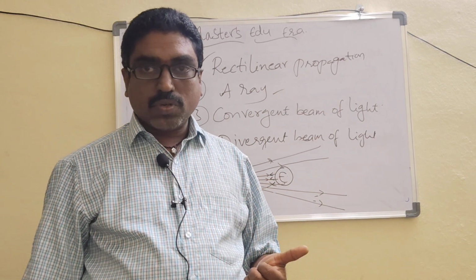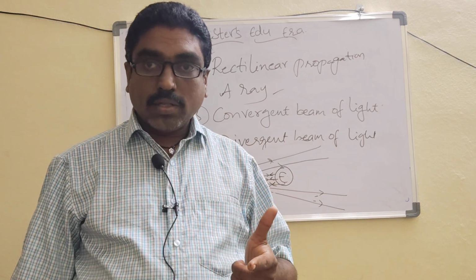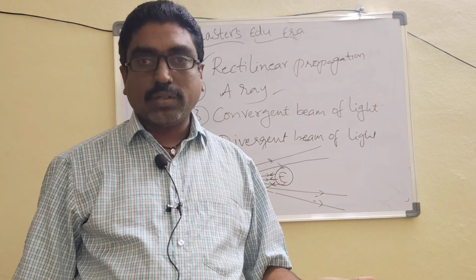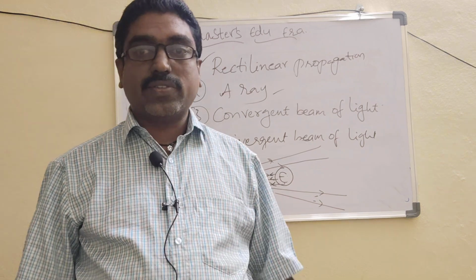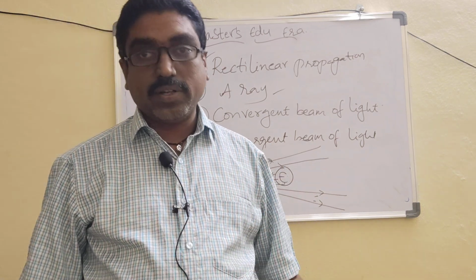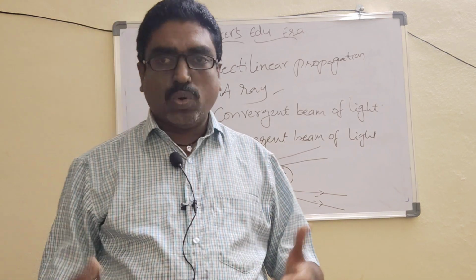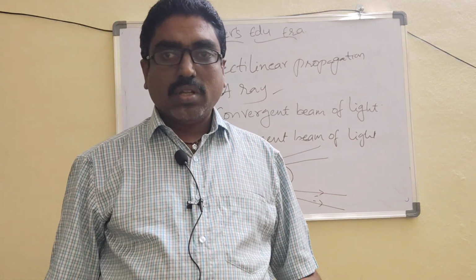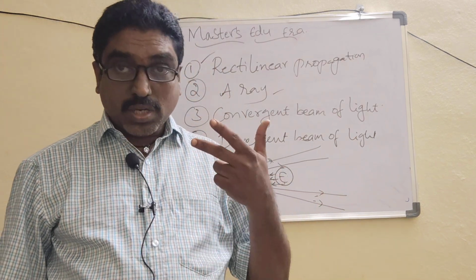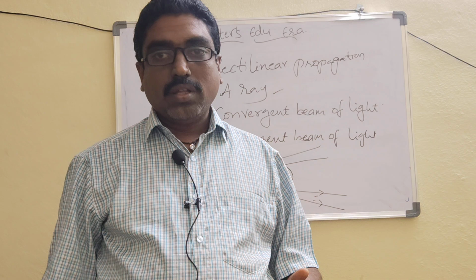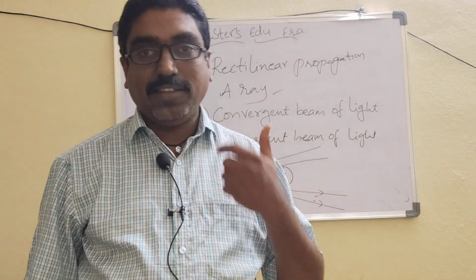Their energy can become zero. I'm not saying that they won't end; they will end at a certain point, but we can't identify where, because all the light rays emitted from the sun won't have the same energy. Different light rays have different energies, which we call intensity.